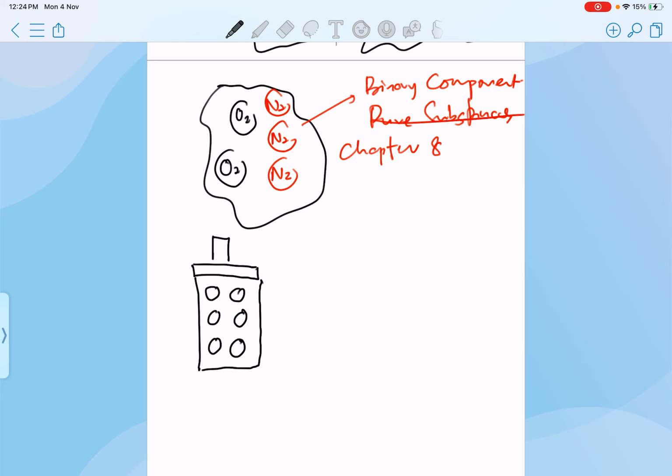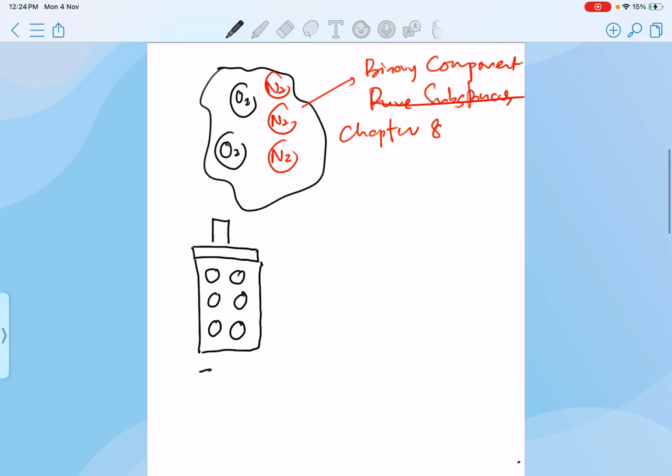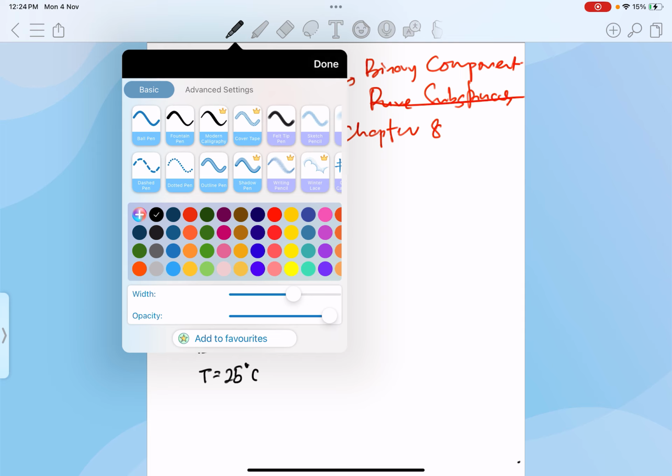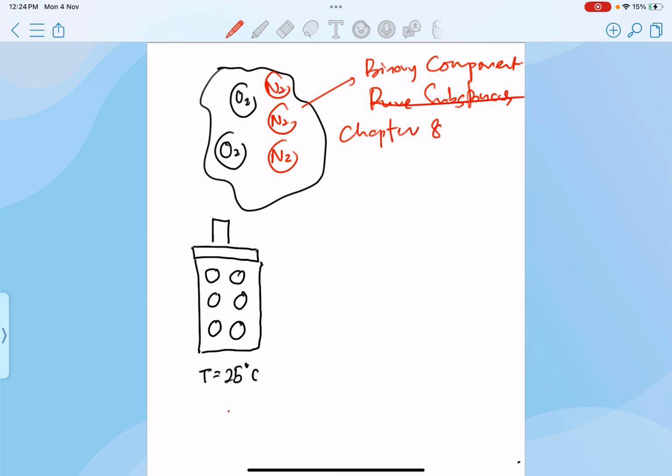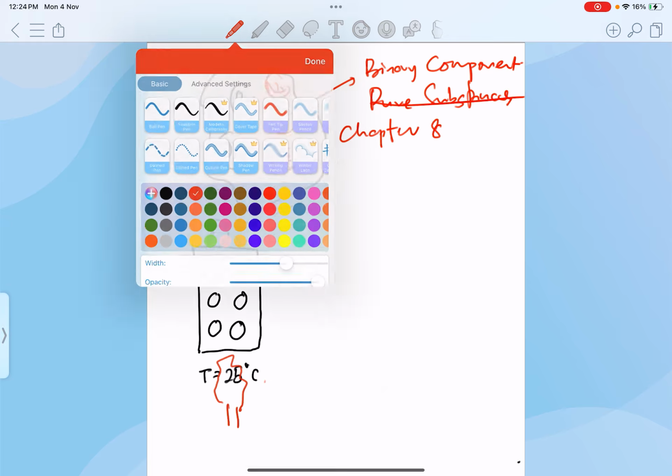Look something like this. So let's say I started with the temperature of 25 degrees Celsius, or at room temperature. And then I'm going to heat up my water inside the piston over here so that the temperature will be rising.